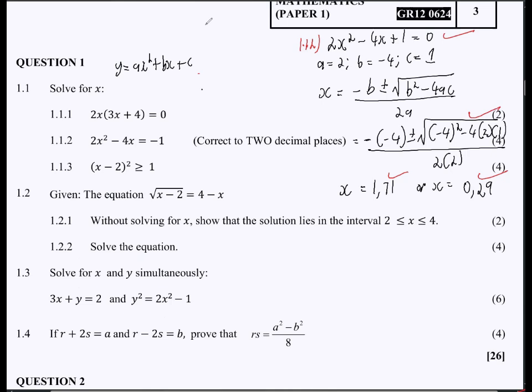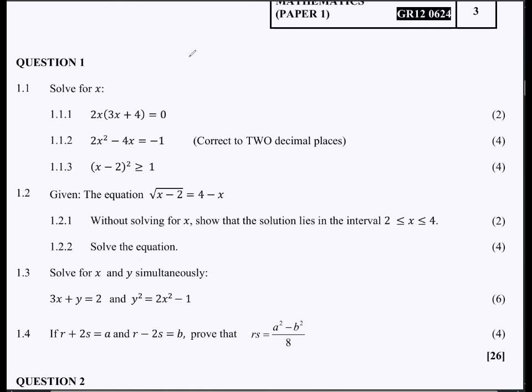Okay, so let's go over 1.1.3. We are having an inequality there. 1.1.3, this is x minus 2 and then square, greater or equal to +1. Now, obviously, the square here means that we should expand this twice, right? So x minus 2 and then x minus 2, right? Greater or equal to 1, right?